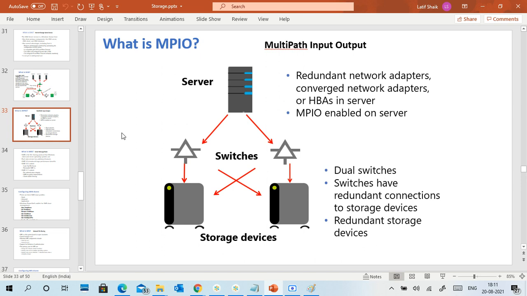MPIO is enabled on the server, with dual switches. Switches have redundant connections to storage devices, and there are redundant storage devices. It is like a mesh topology. If one side of the connection is down, still no problem, we can access the storages. So that is MPIO, not a single path, but multiple paths to access the data storage.